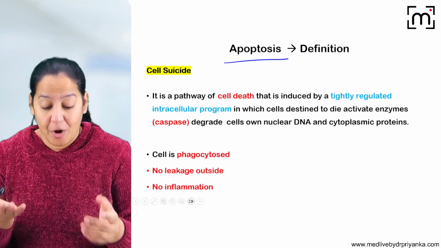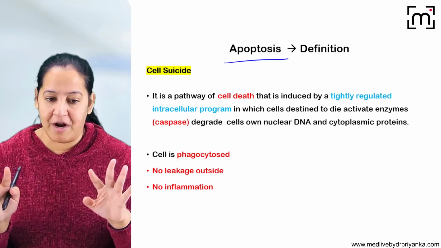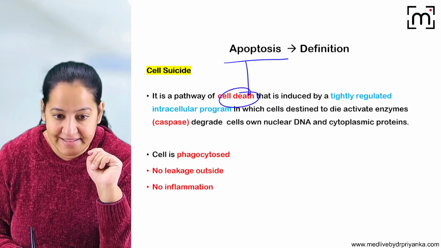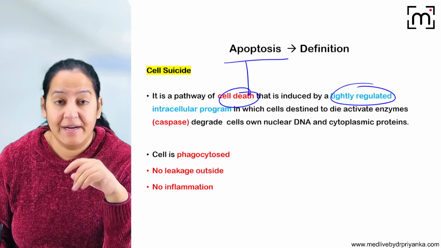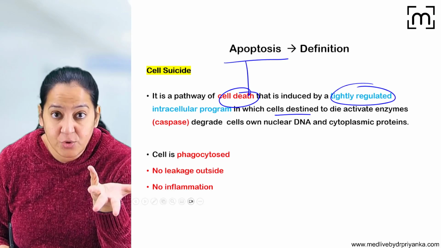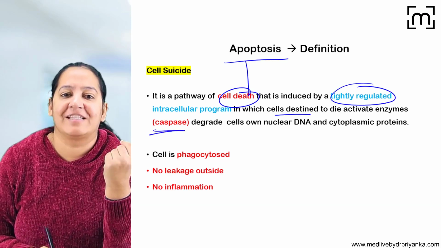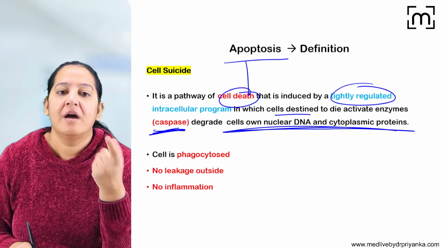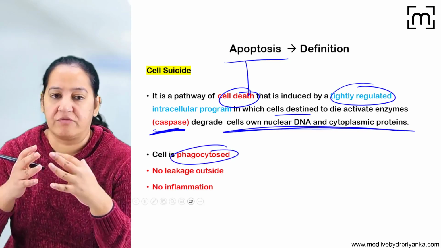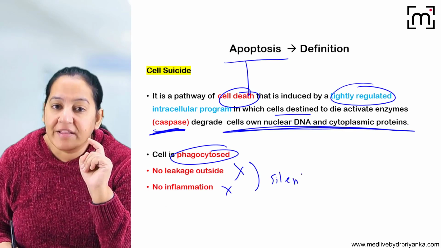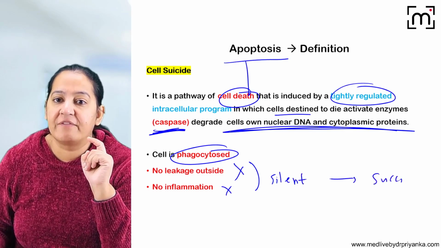Now please define it in your own words. Don't try to mug up. So what is apoptosis? It's a type of cell death. It's a tightly regulated programmed cell death in which the cell which is destined to die will activate an enzyme, caspase. Caspase converts the cell into multiple apoptotic bodies. A phagocyte will come and engulf all of them. There is no leakage, there is no inflammation, it's silent, like suicide. That's why we compare it with suicide.